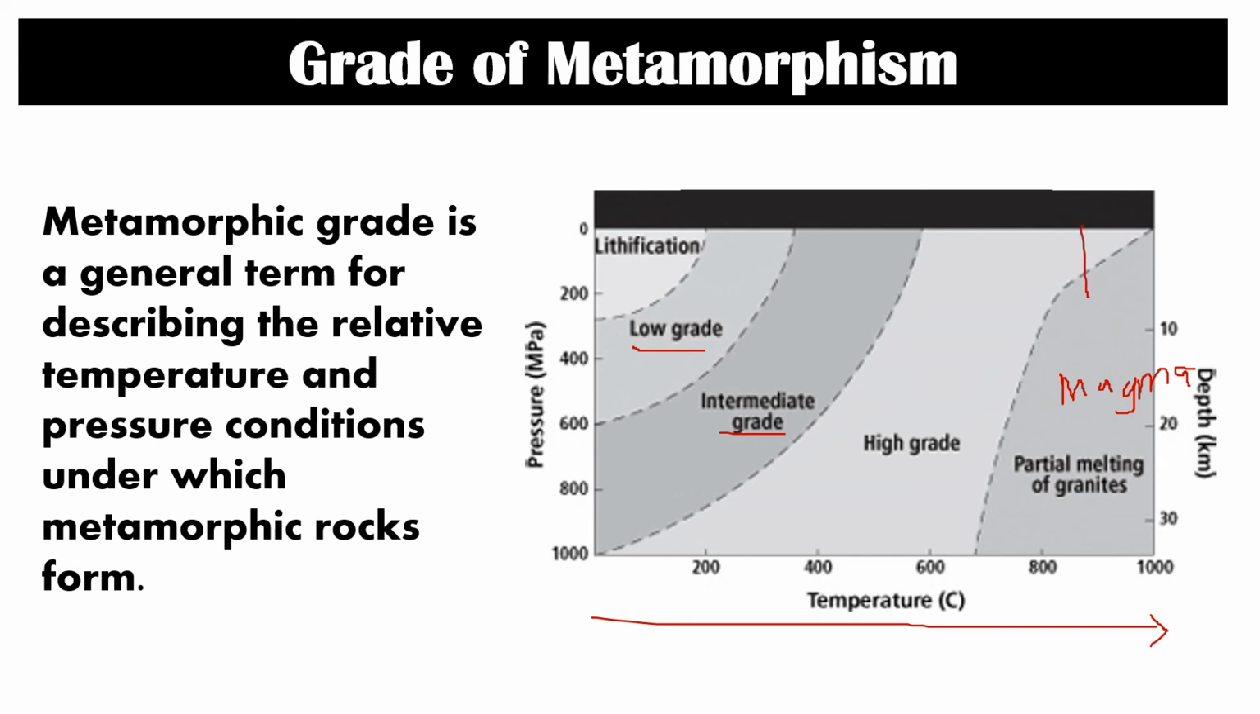Do not get me wrong, because metamorphism is still possible in some type of rock if it is exposed to 1000 degrees Celsius. Now, same thing is happening if a rock is exposed to increasing pressure. As the rock is exposed to increasing pressure from 200 to 1000 MPa, then it is evolving from low grade, intermediate to high grade metamorphic rocks.